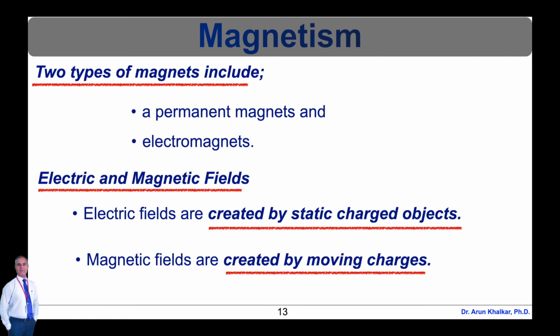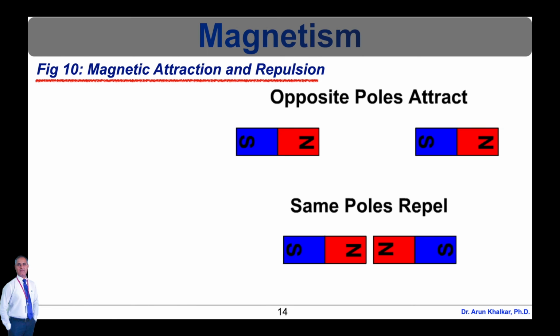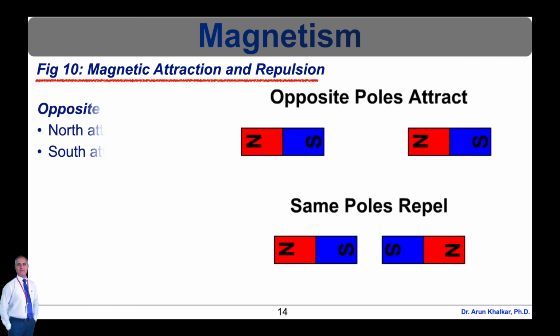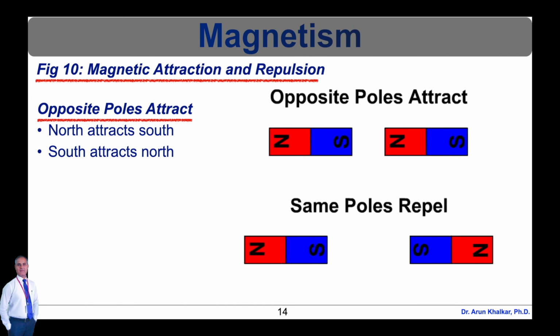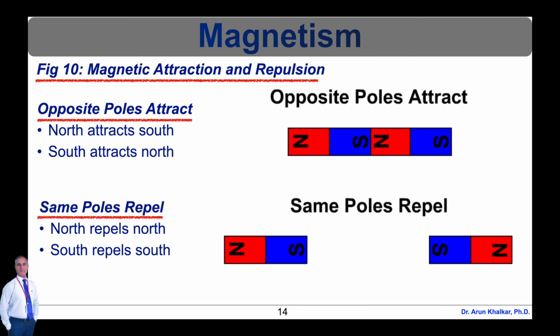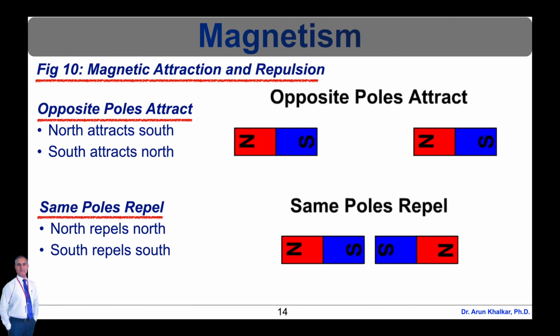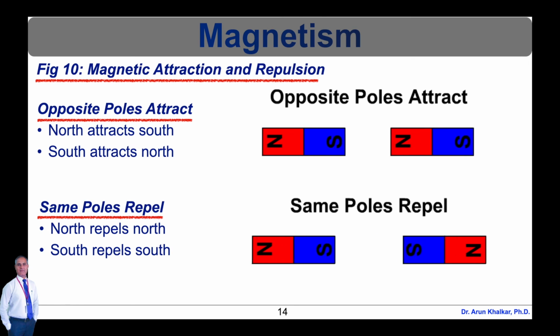on the magnetism property. Now let's see magnetic attraction and repulsion, which is shown in this animated diagram. Opposite poles attract, that is, north attracts south and south attracts north, whereas same poles repel, that is, north repels north and south repels south. The opposite pole attraction and same pole repulsion is shown here in this animated diagram.